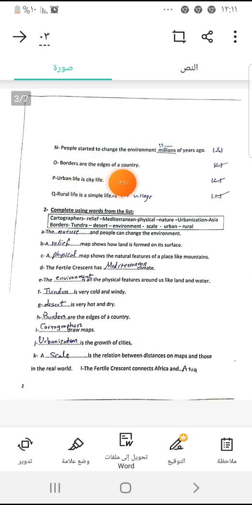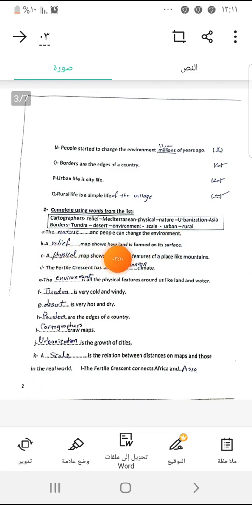O. Borders are edges of a country? Yeah. P. Urban life is the city life? That's true. And the rural life is the simple life of the village. This is true. I say that urban life is the city life. So urbanization is when the cities grow more with more people and more buildings. We call this urbanization. Urbanization is from urban life of the city. Here, complete with from the list: the nature and people can change the environment. I told you before that not only people can change the environment.